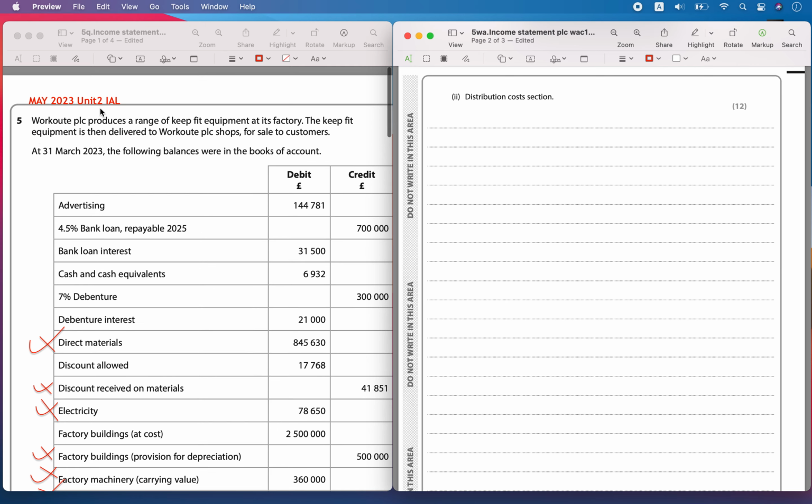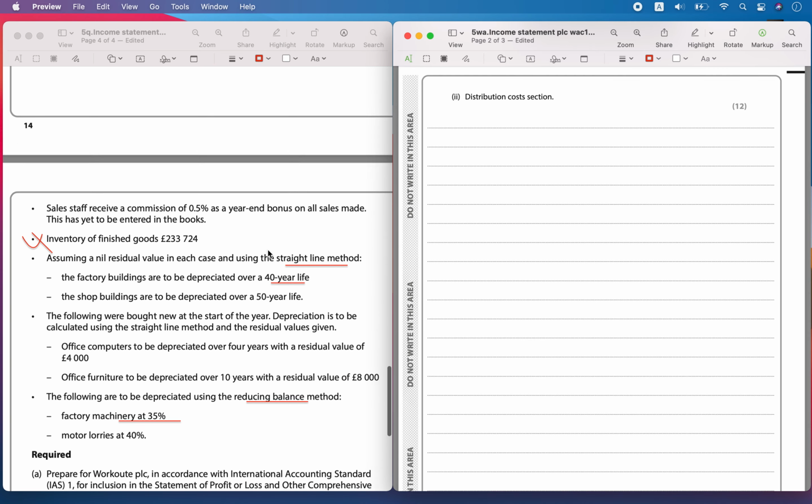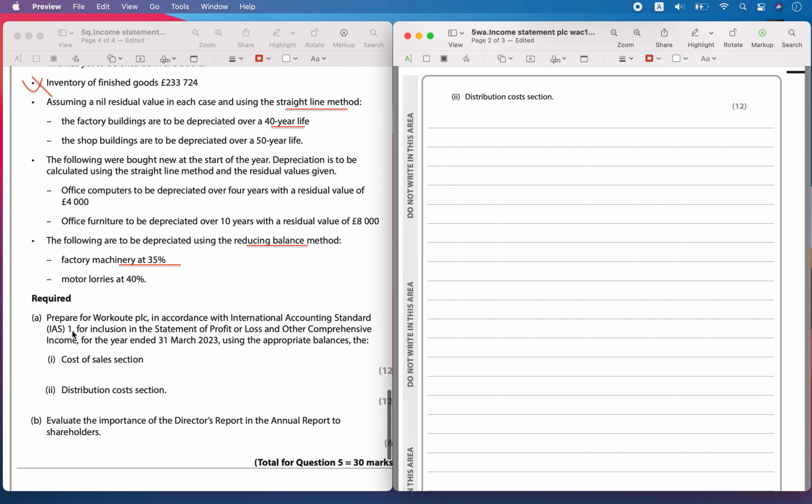Hello, today we are solving May 2023 Unit 2 IAL paper question number 5. Workout PLC produces a range of KeepFit equipment at its factory. The KeepFit equipment is then delivered to Workout PLC shops for sale to customers. So here the account balances were given. The question requires us to calculate, in accordance with IAS, the statement of profit or loss and other comprehensive income.